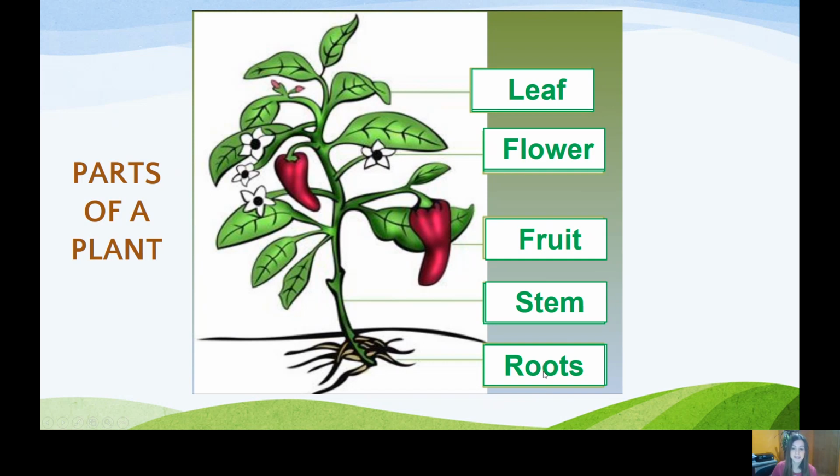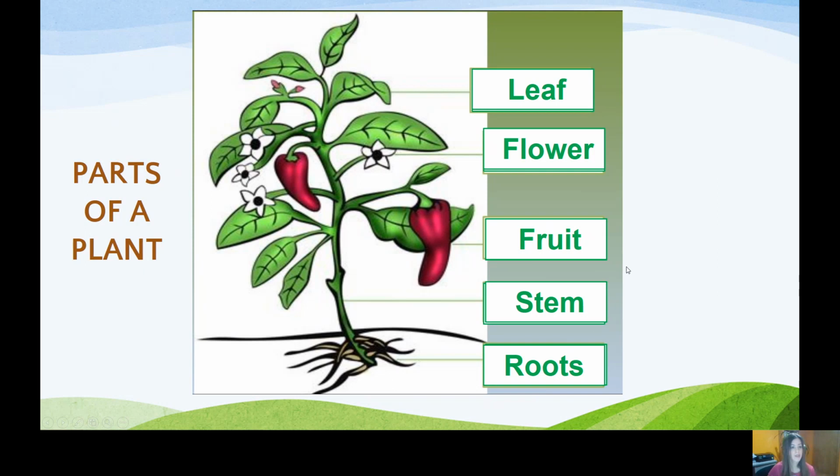And the roots absorb the water and the nutrients that later are going to go to the different parts of the plant, okay? And it also fixes the plant to the ground.